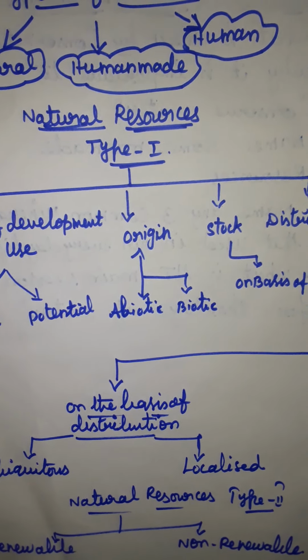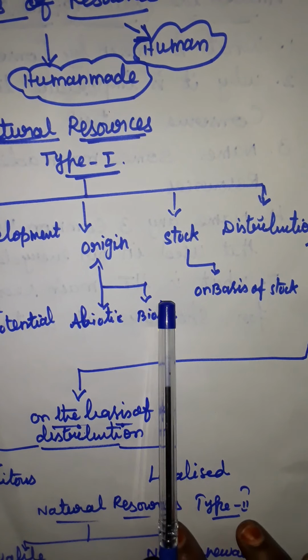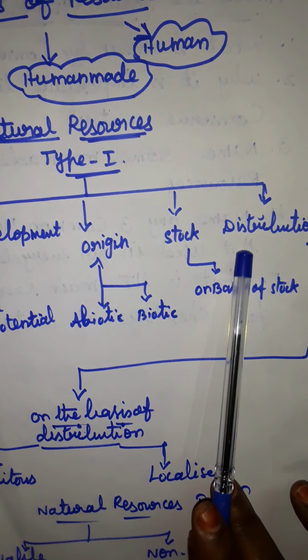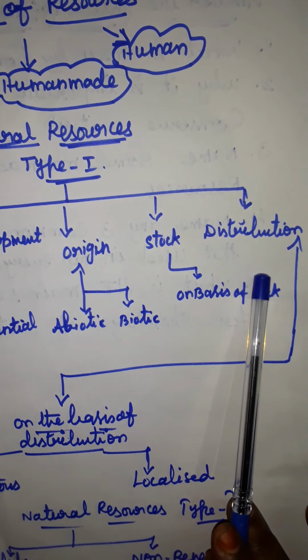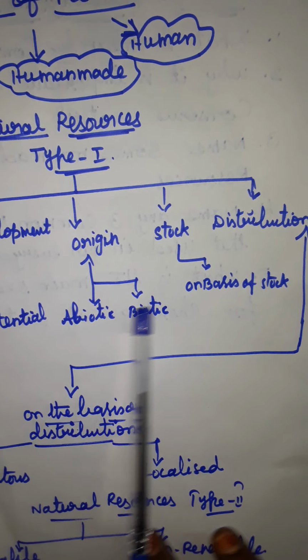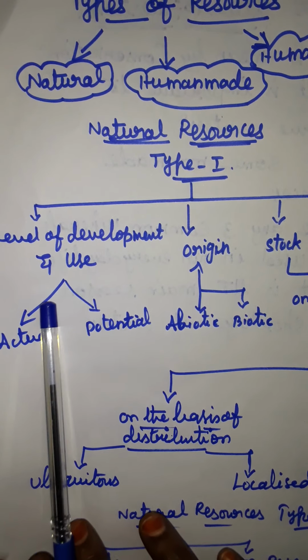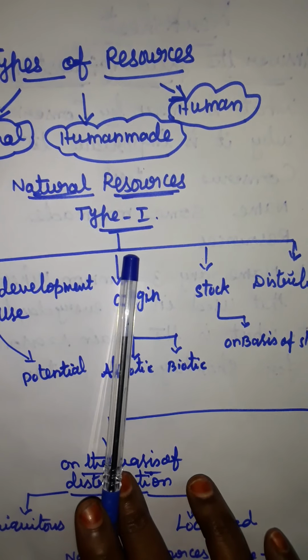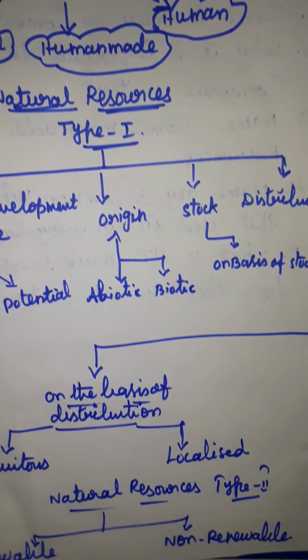Then the next part is stock, that means on the basis of stock. Last is distribution. So level of development and use, origin, stock and distribution are the type 1 parts of natural resources.